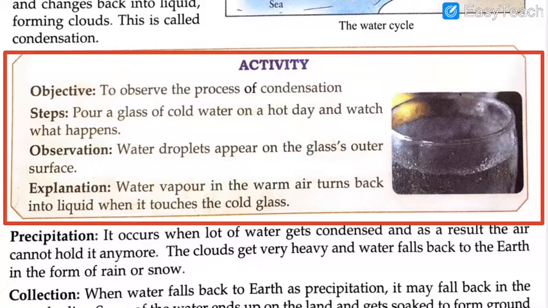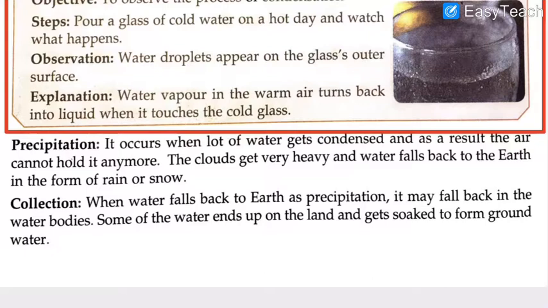No, you will say no sir. Might be there, but then is there any leakage in the glass? No, not everywhere. But this is how the condensation process works. Water vapor in the warm air turns back into liquid when it touches the cold glass. So I hope this concept is clear now, what is evaporation and what is condensation.